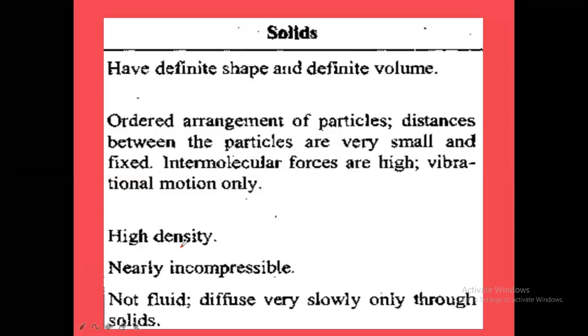Why do the solids have high density? Because they have less volume in comparison with liquids and gases. Okay, when volume is lesser, what happens? The density will be greater. Density is equal to mass divided by volume. When volume is low for solids, the density will be high, and they are nearly incompressible.